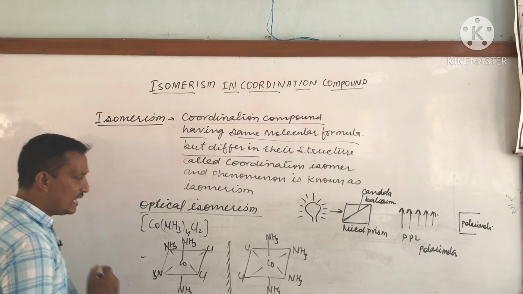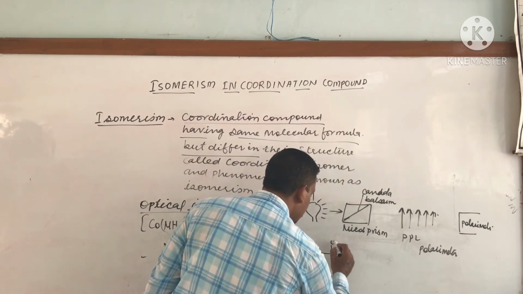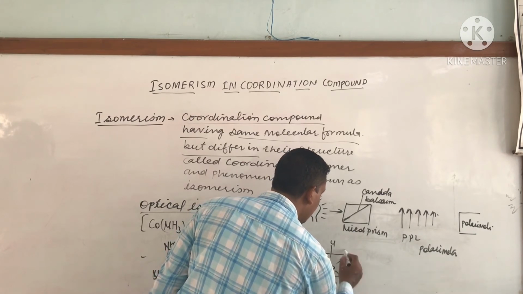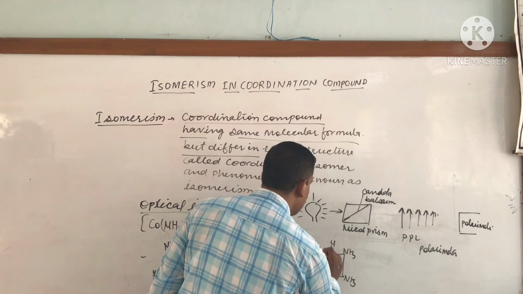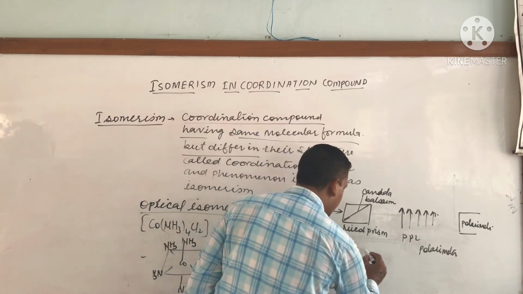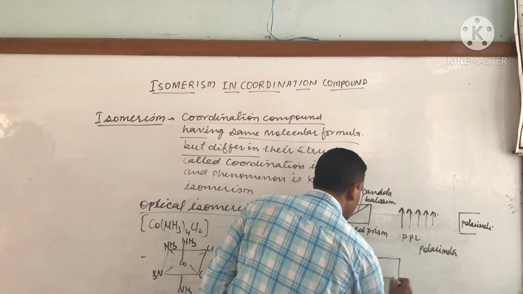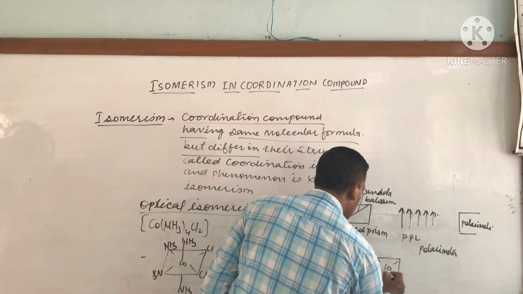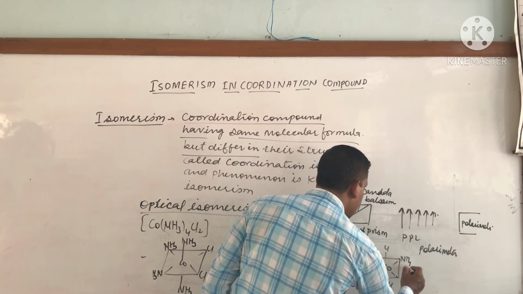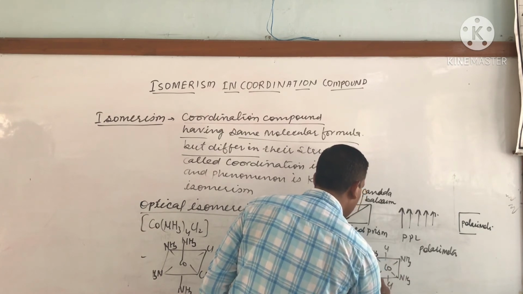If we are taking the trans isomer of this molecule like this, with Cl and Cl, cobalt, and NH3, NH3, NH3, NH3, then we can get the image like this: Cl, Cl, NH3, NH3, NH3 and NH3.